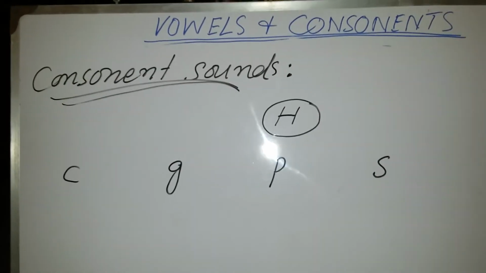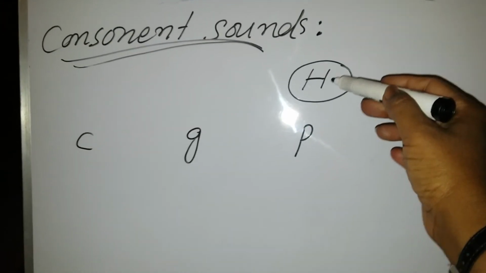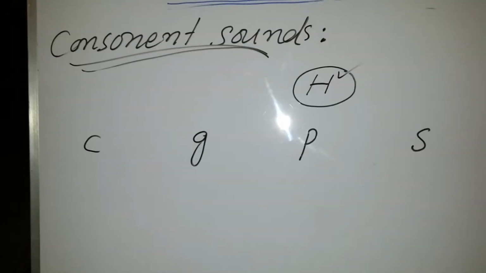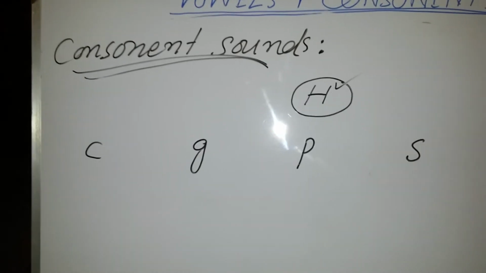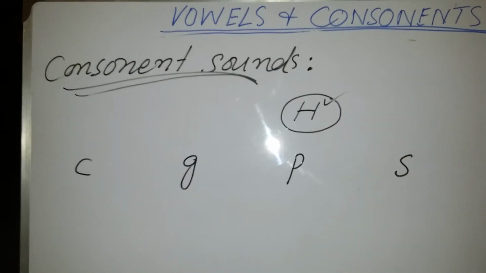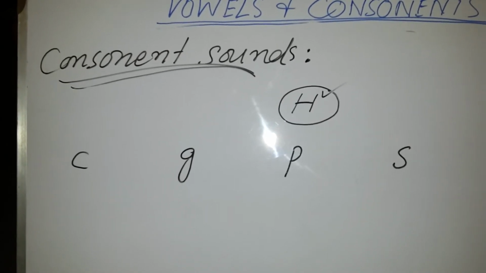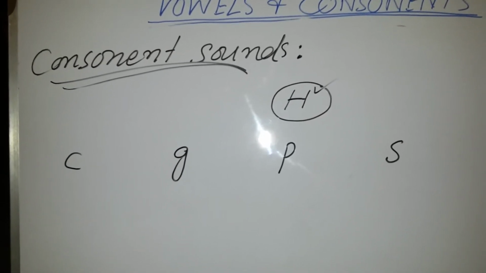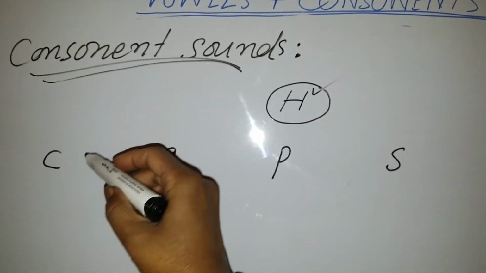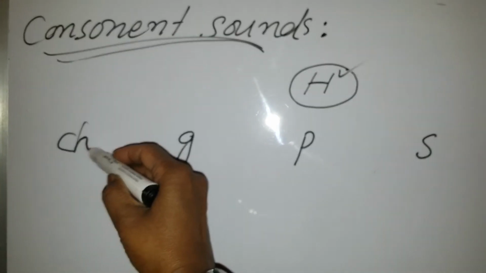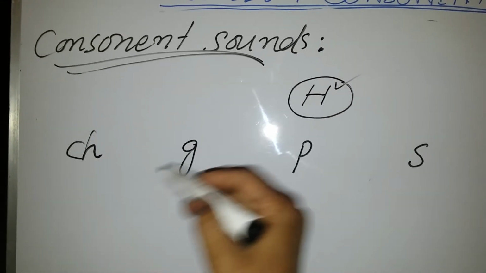Now another consonant is written before you in the circle, that is H. With the help of H, we can create different types of sounds when this H is put with some other consonant. For example, C. If we put H after C, it will give you another sound.